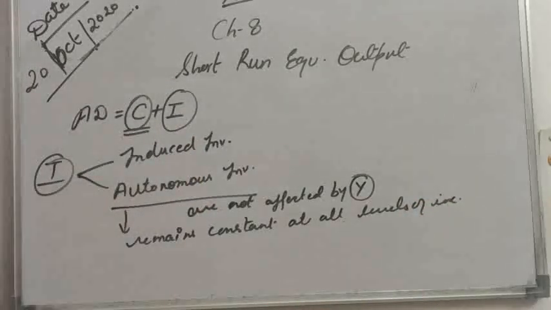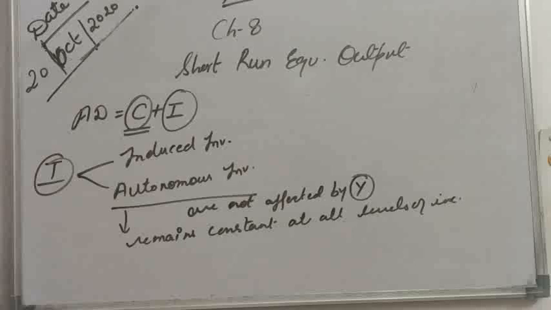Clear? So there are two types of investment: induced investment and autonomous investment. Induced investment are those investment which are affected by income. It means higher the income, higher the investment, and lower the income, lower the investment. Autonomous investment are those investment which are not affected by income, or we can say it remains constant at all levels of income. When income is 0, investment is 10. When income is 100, investment is again 10.